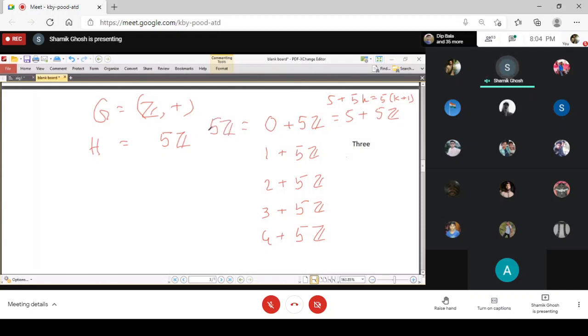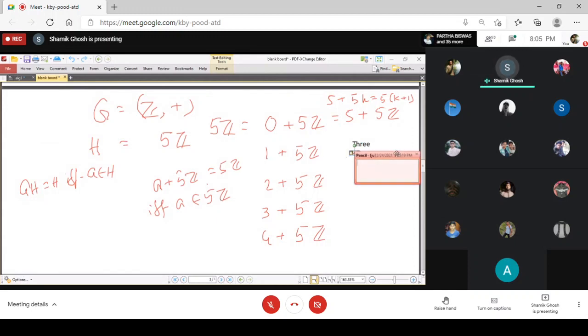It is nothing but 5Z itself, the subgroup itself. And for every multiple of 5 plus the subgroup, you can see that aH equals H if and only if a belongs to H. Here the operation is addition, so you get that a plus 5Z is equal to 5Z if and only if a belongs to 5Z. So for all the multiples of 5, 5 plus 5Z is nothing but 5Z. Now what are the elements of 1 plus 5Z?